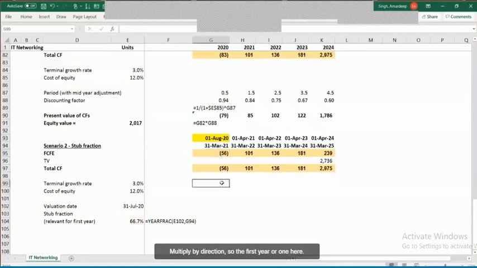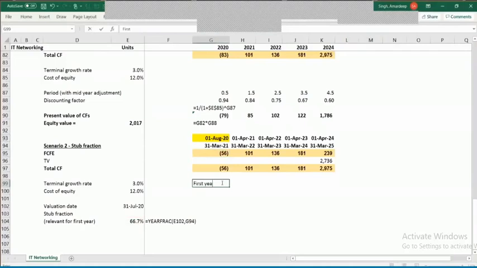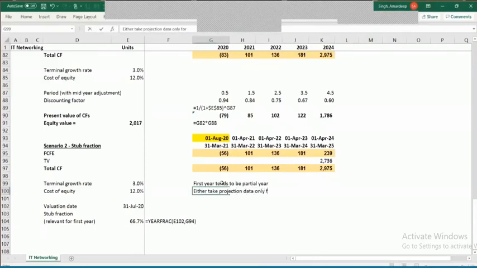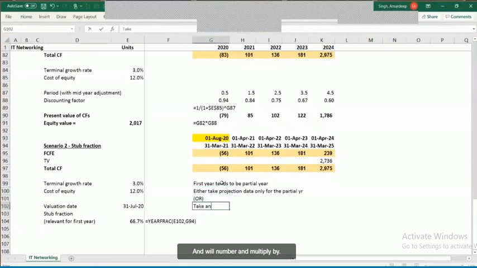So the first year over here tends to be a partial year. Either take projections data only for the partial year, or take the annual number and multiply by the stub fraction.